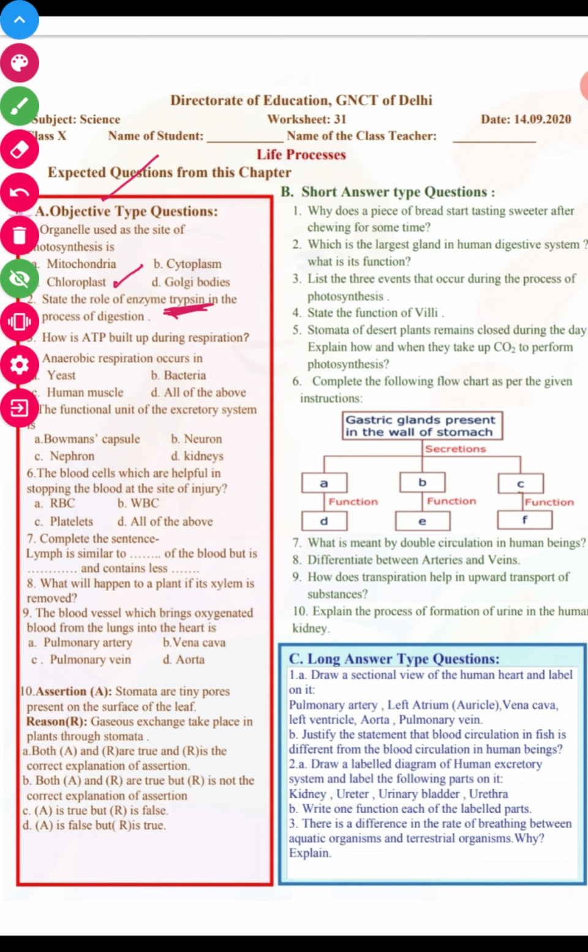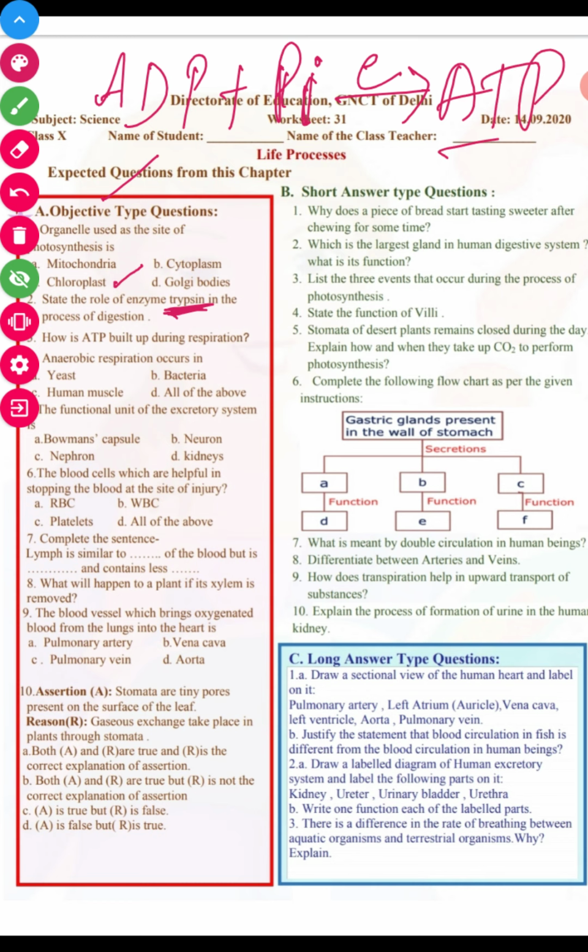Okay, how is ATP built up during cellular respiration in mitochondria? ADP, adenosine diphosphate, with the help of inorganic phosphate gets converted into ATP, adenosine triphosphate, right? By using this energy. So adenosine diphosphate with the help of inorganic phosphate gets converted into ATP in the mitochondria.